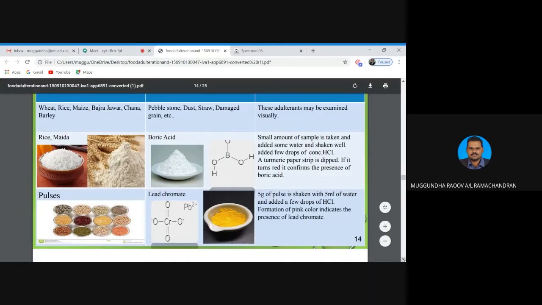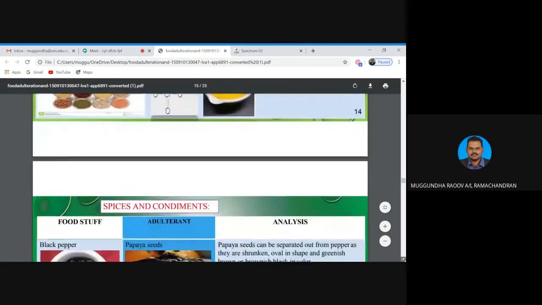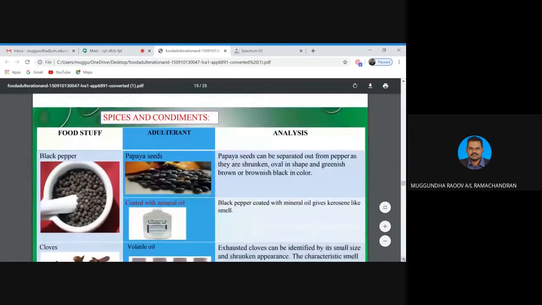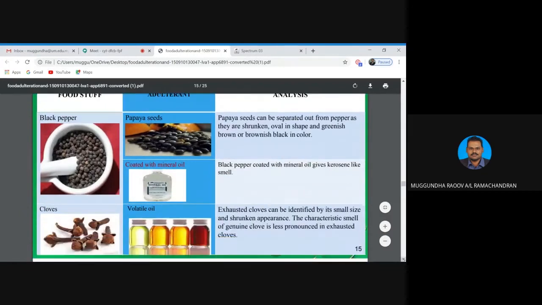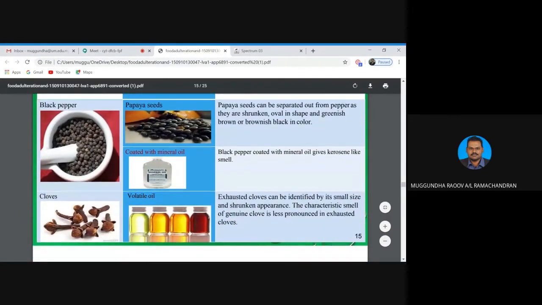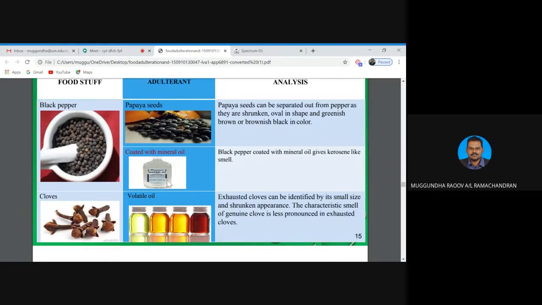So let's move on to the spices and condiments. So, class, black pepper. Usually the adulterants that we can find in black pepper are papaya seeds. Papaya seeds can be separated from the pepper as they are shrunken and oval in shape and greenish brown in color, so we can separate them. Or sometimes they are coated with mineral oils, and it will give some kerosene kind of smell. So you have to be very careful when purchasing all these.